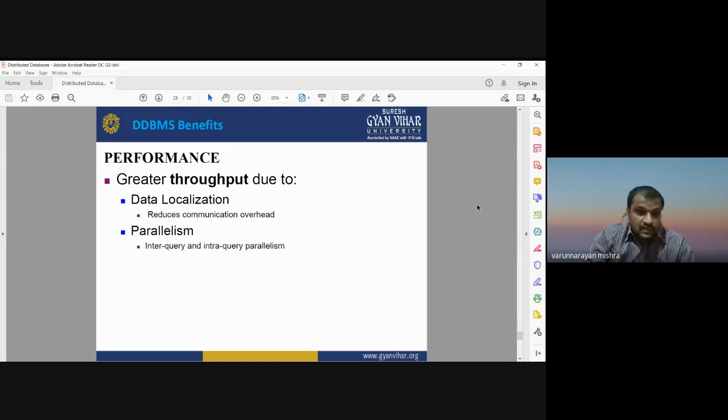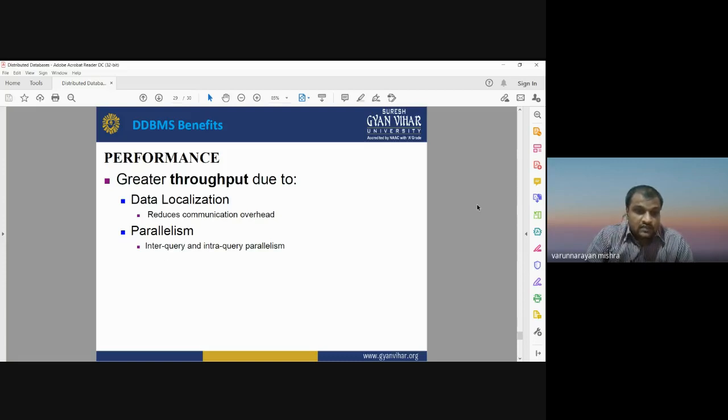The database can be localized at a local computer, local system, and it doesn't affect the global network. If a computer has some problem, it doesn't mean it is affecting the global network. There are hundreds and thousands of computers having multiple databases distributed over the network, so it reduces the communication overhead, and that is because of data localization.